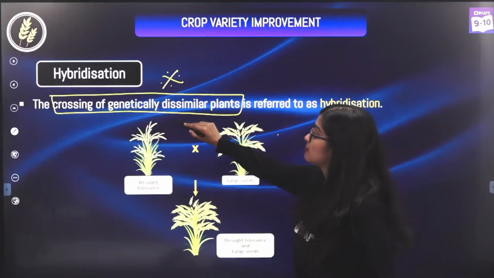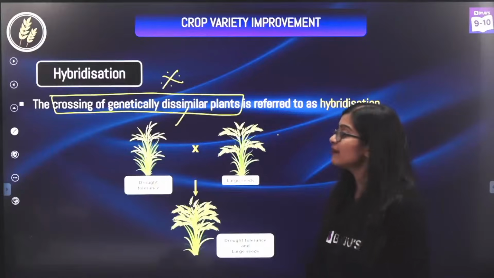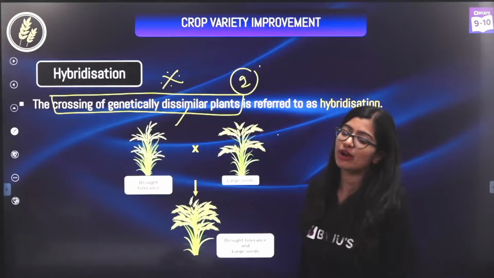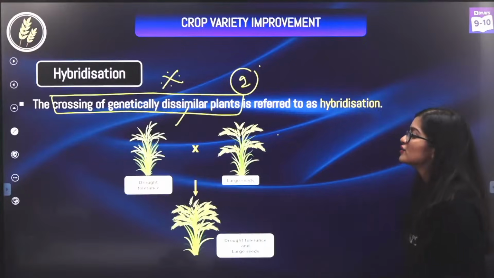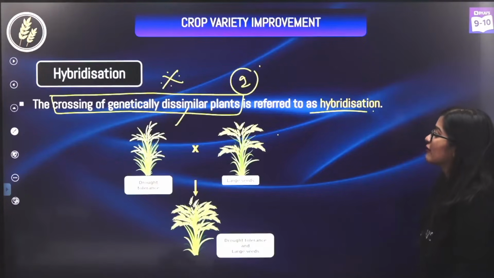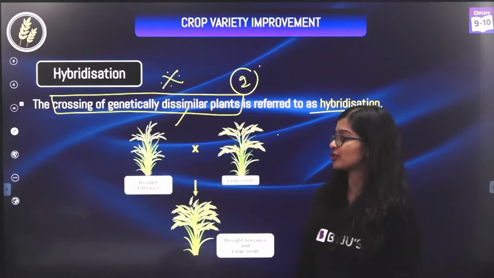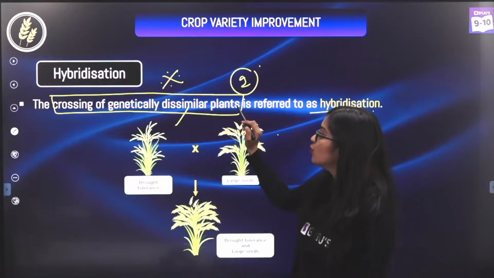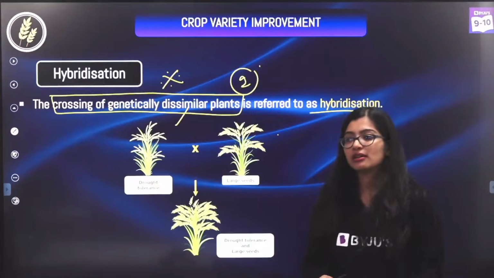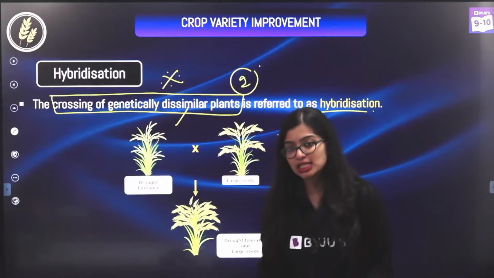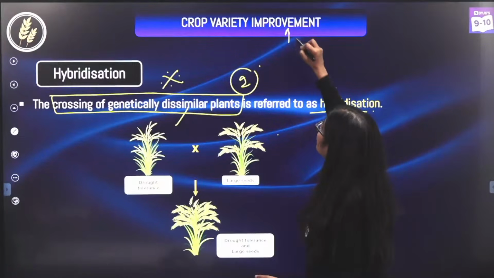But if the part that it is genetically dissimilar is not there, you are definitely losing marks. So your 1 mark is guaranteed from just one definition and remembering what it is. The crossing of genetically dissimilar plants is what we refer to as hybridization. So what am I doing in hybridization? I need to cross 2 plants which are not the same. But can I take any 2 random plants? Of course not, because my aim is to improve the variety.